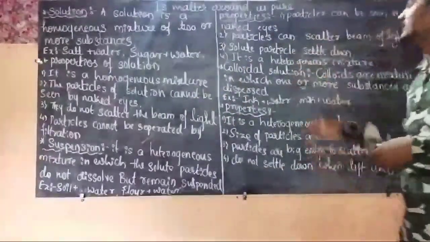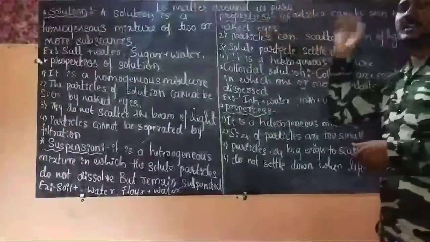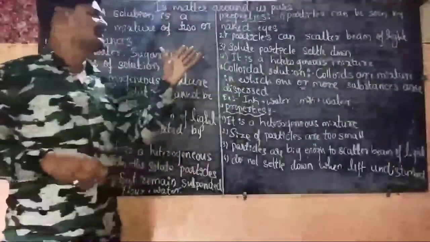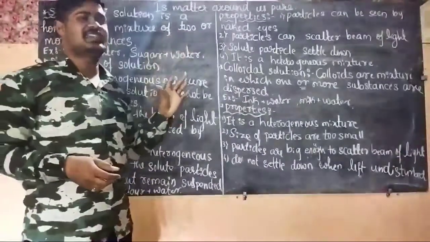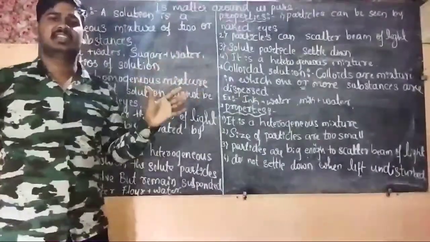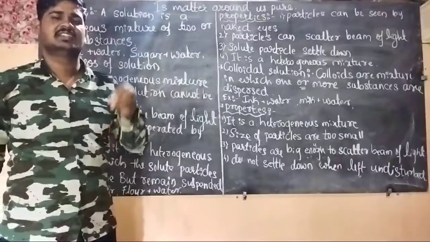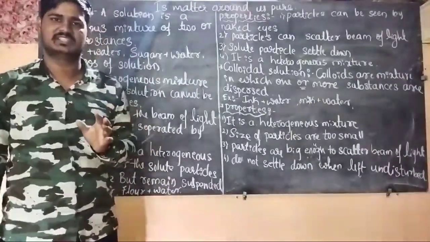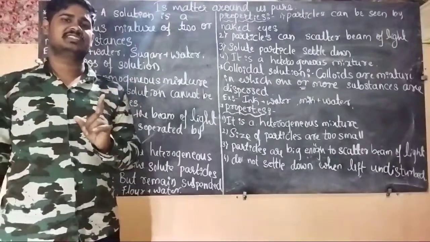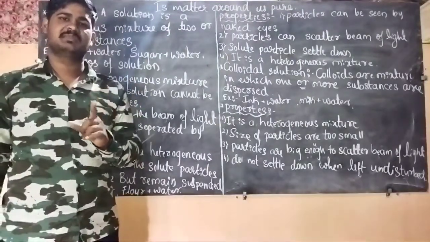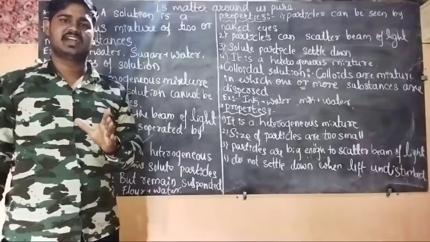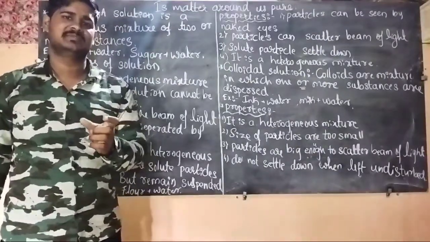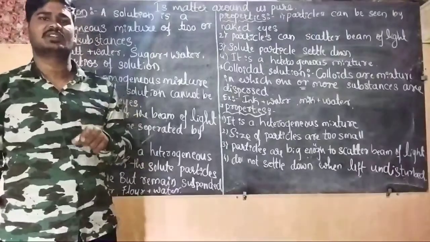Okay. And then comes here the properties of the suspension. In this, the first property is that particles can be seen by our naked eyes. So in a suspension, the first one is that particles can be seen by naked eyes. Soil particles and flour particles we can easily identify that they are in the water.